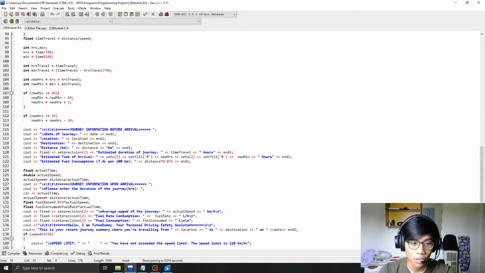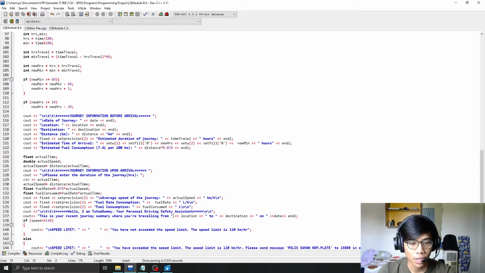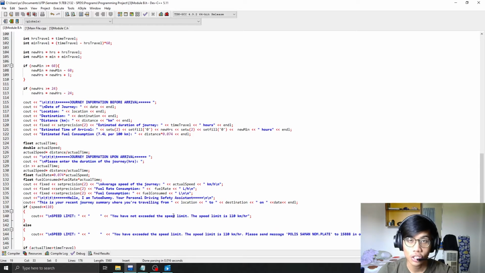It will request the user to input the actual duration of the journey, and then it will calculate the actual speed by dividing distance by actual time, and calculate the fuel rate and the fuel consumed. The fuel rate is 0.074 times the actual speed, and the fuel consumed is fuel rate times actual time. We then output all three calculations: the actual speed, fuel rate, and fuel consumed. And next is the journey summary.